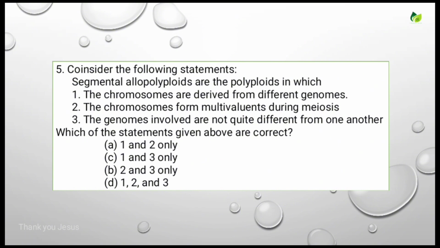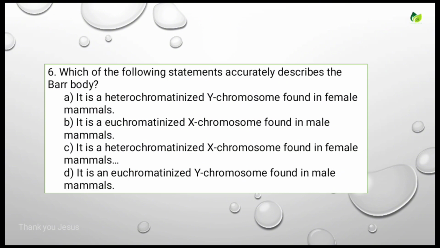So these three statements are given, and you have to pick the correct statements among them. Options are 1 and 2 only, 1 and 3 only, 2 and 3 only, 1, 2, 3 statements. For this the correct answer is 2 and 3 statements are correct. Let's see the next question.